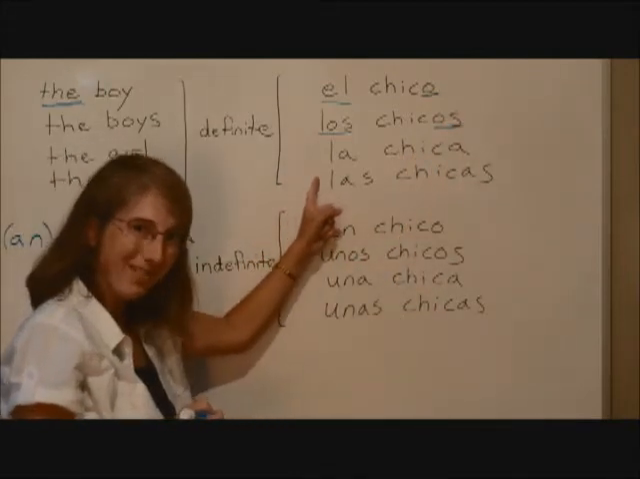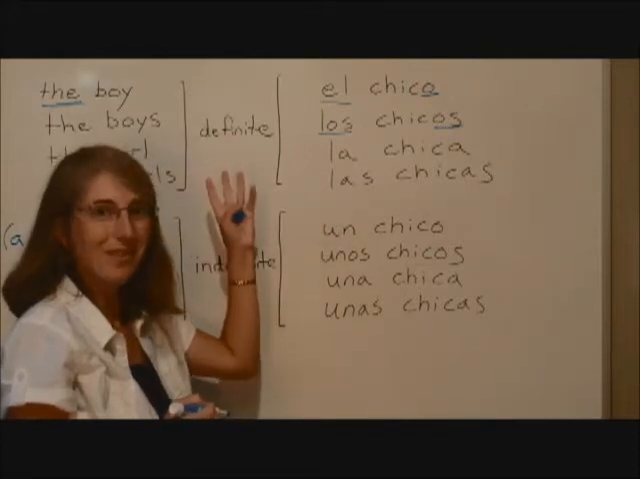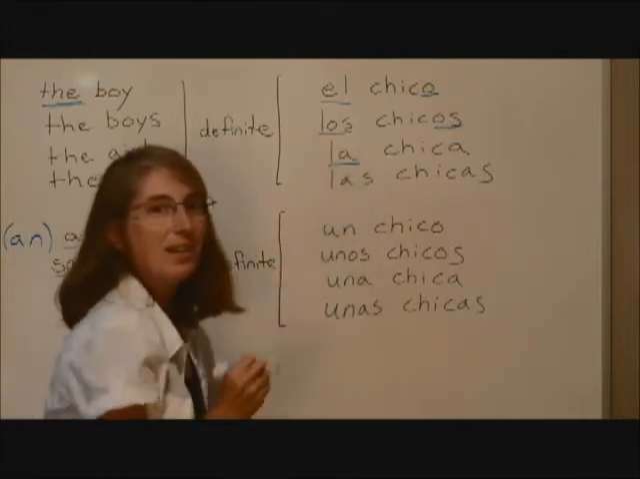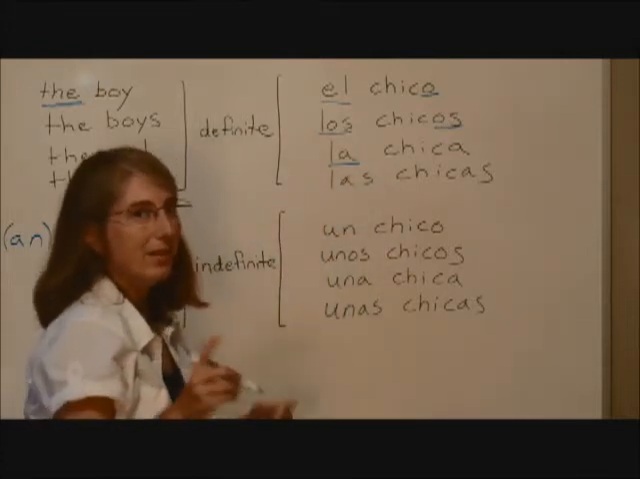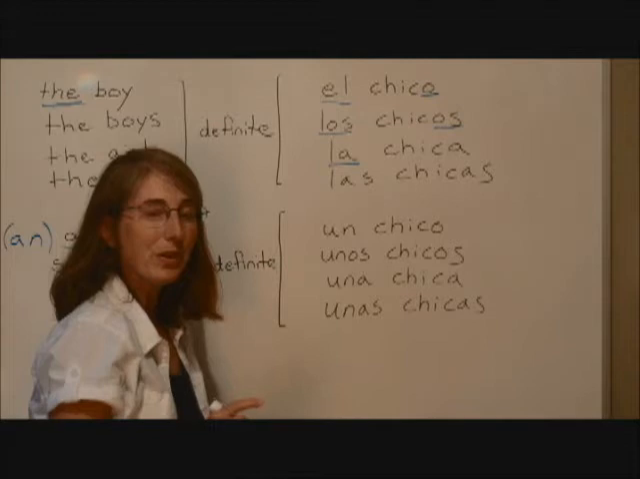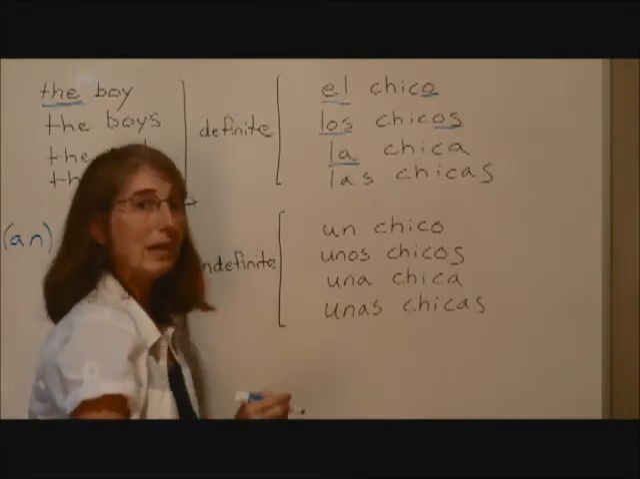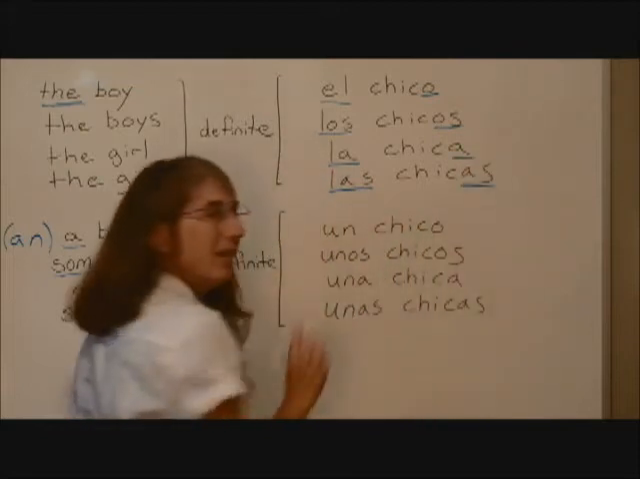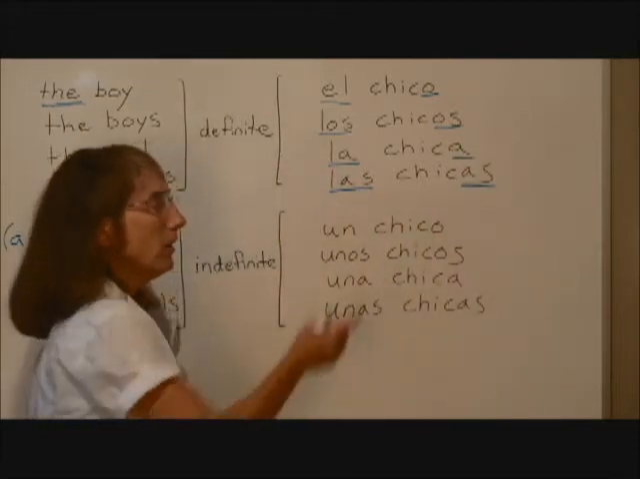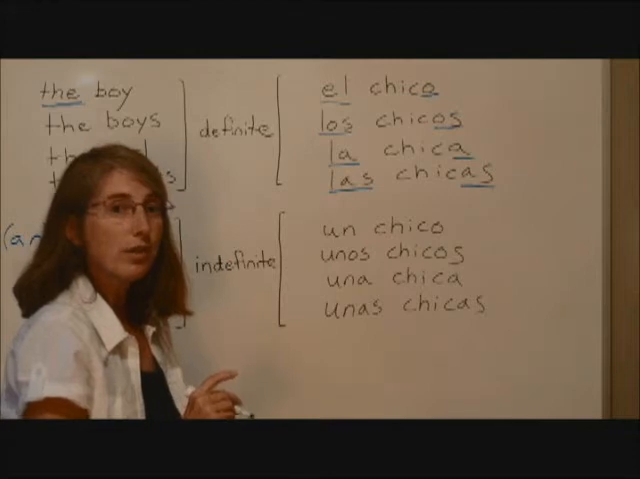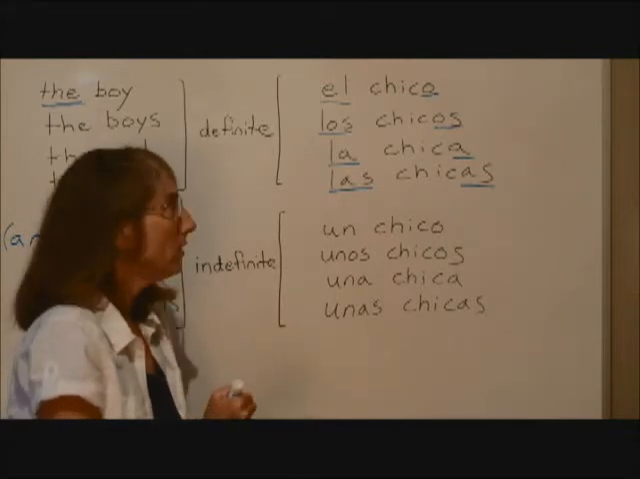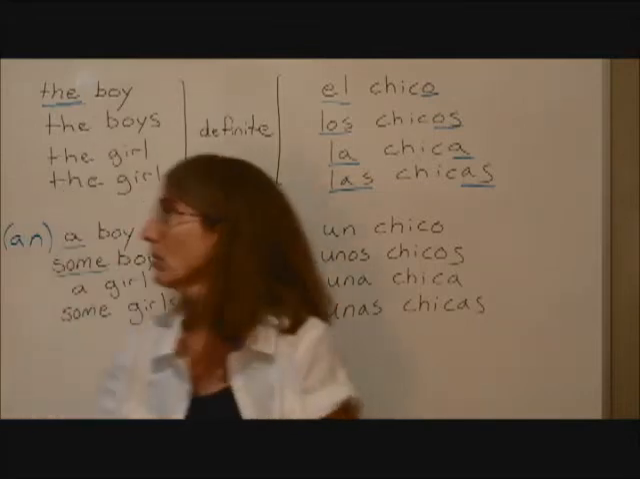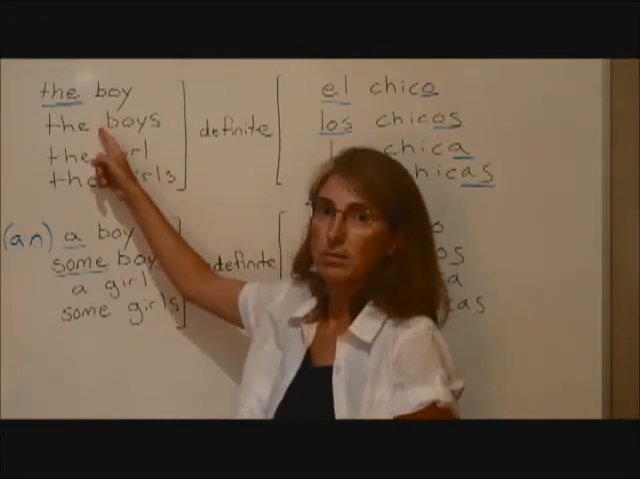If we have a feminine noun, we have to have a feminine article. La. La chica. If that feminine noun is plural, then we have a plural feminine article. Las. Las chicas. So how many definite articles are there in Spanish? 4. 4 definite articles. How many in English? 1.